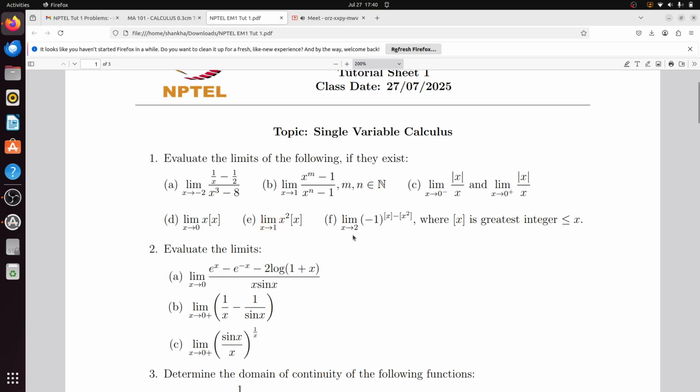Next, limit x tends to 2 of minus 1 to the power box x minus box x square.